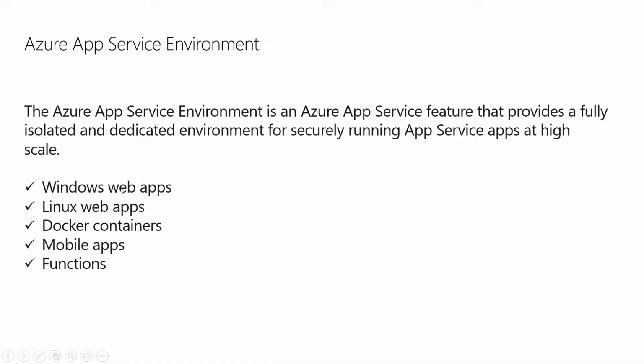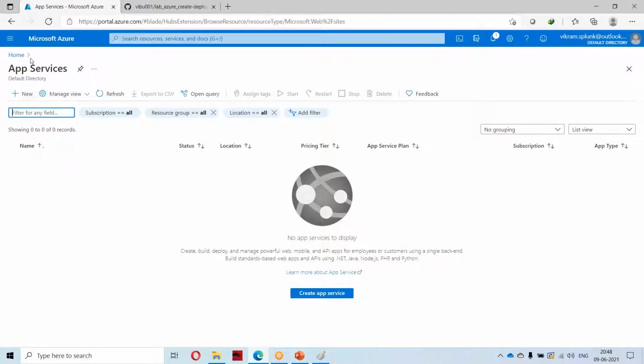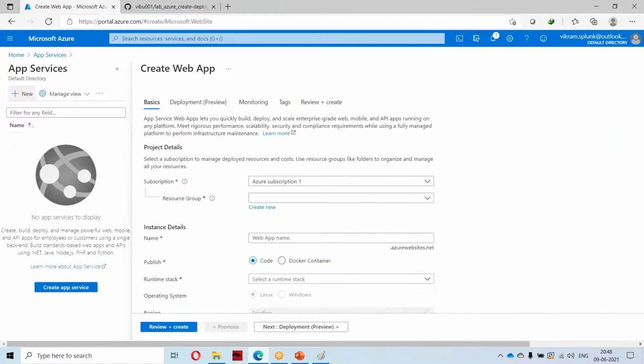It supports Windows based apps, Linux based apps, Docker containers, mobiles, and functions. A function is something where you can execute a single piece of code. So now we will go to these app services. There are two ways you can create this: first via the UI, and second via the command line. First we'll check via UI.